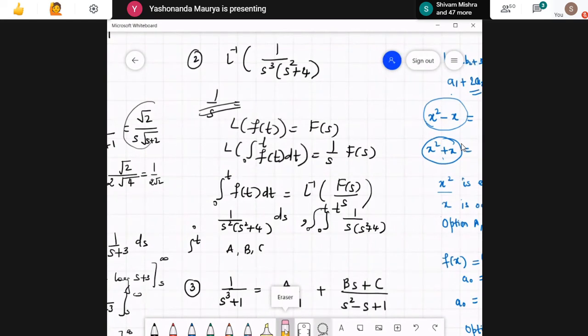Correct. Anything else? All doubts cleared?